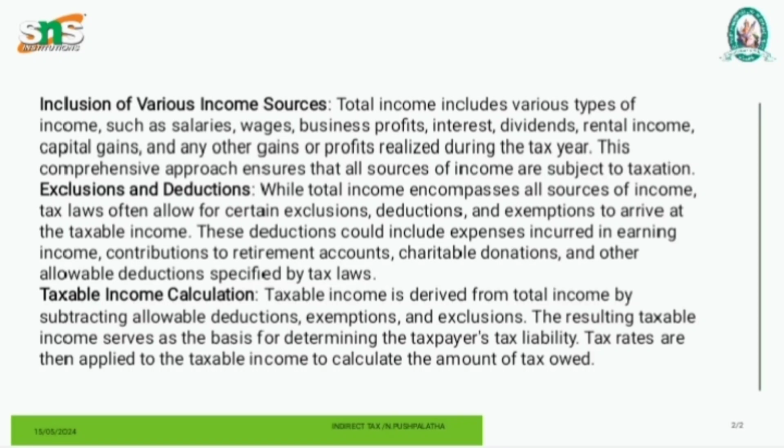How to calculate the income tax? The taxable income is derived from the total income by subtracting allowable deductions, exemptions and exclusions. This resulting taxable income serves as the basis for determining the taxpayer's tax liability. Tax rates are then applied to the taxable income to calculate the amount of tax owed.